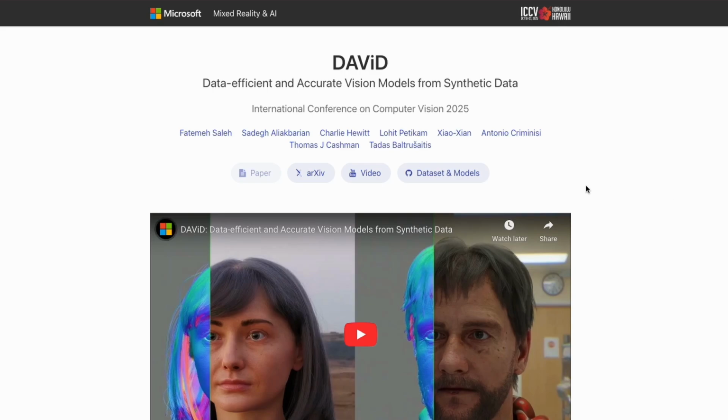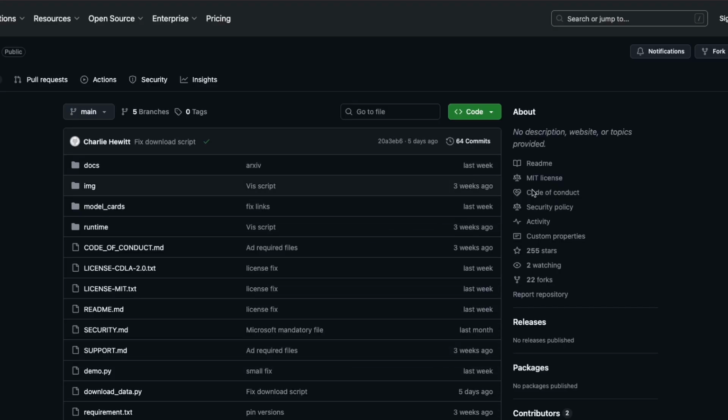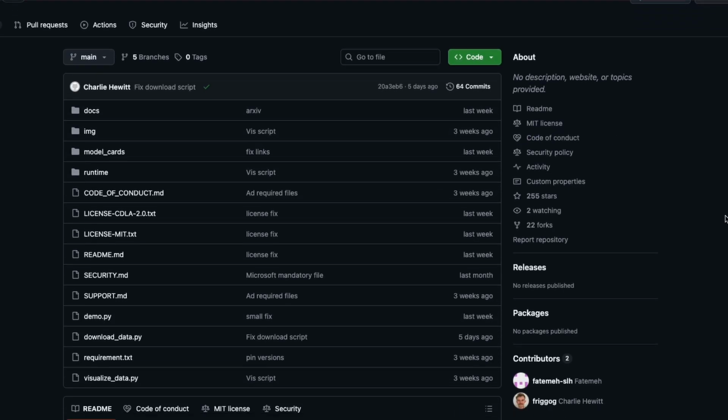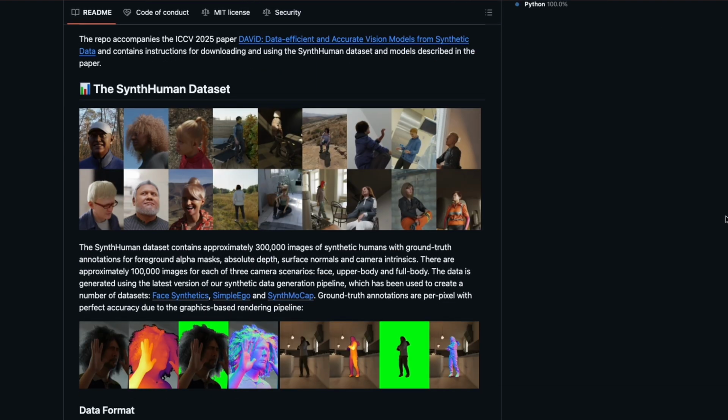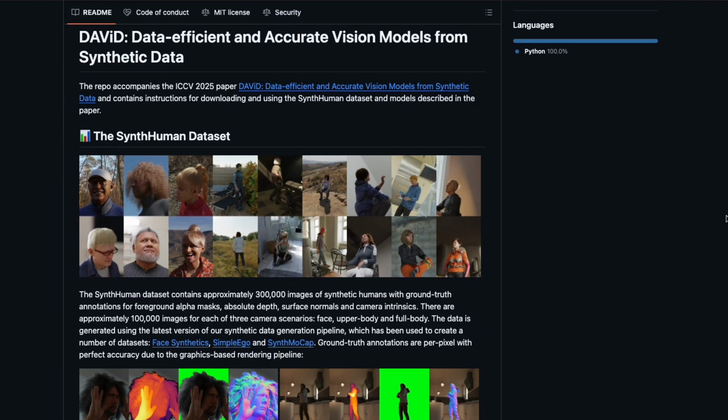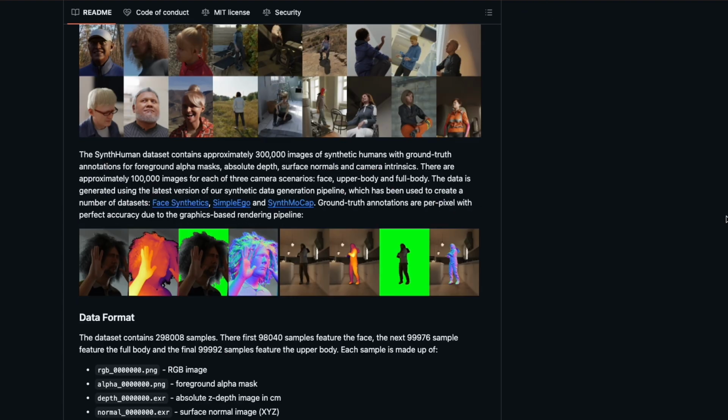What's more, Microsoft has released not only the model and the code, but also the data behind it. That means you can try David on your own photos or videos, or even train your own new models for other projects. The links for the model, data, and setup are right in the video description.